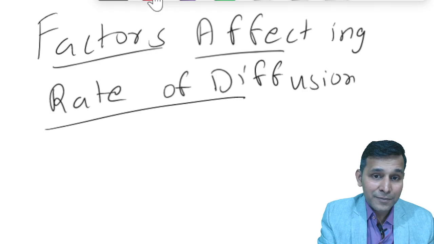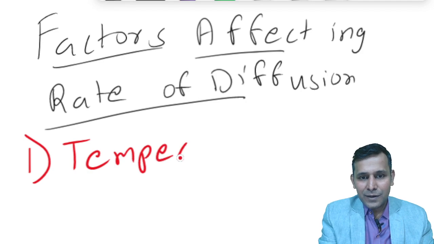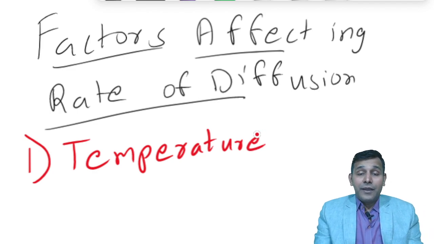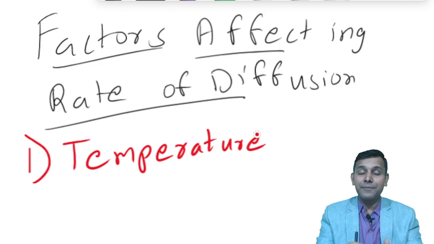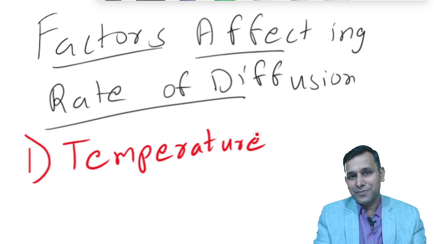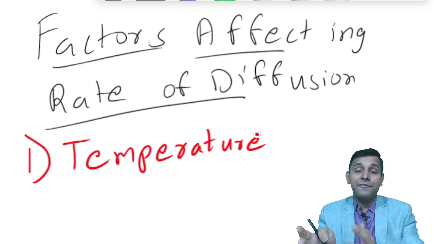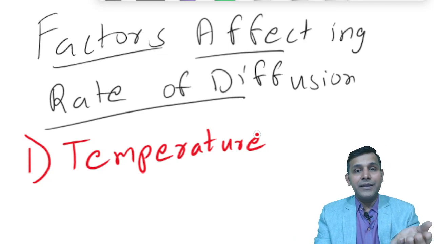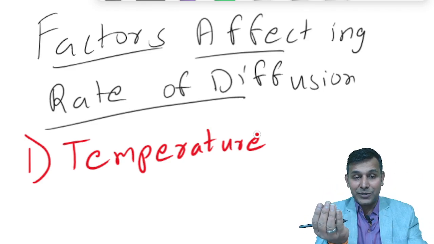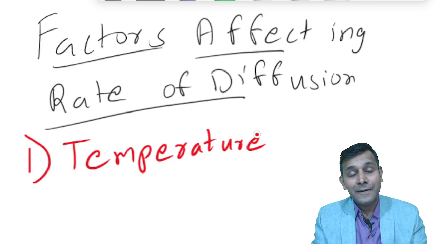Let us start with an example of the first factor, say temperature. Temperature of the medium or the cell or of the body. So will an increase in temperature increase the rate of diffusion or decrease it? Remember, temperature will always directly affect the rate of diffusion. It means an increase in temperature will increase the rate of diffusion and a decrease in temperature will decrease the rate of diffusion. So temperature directly affects the rate of diffusion.